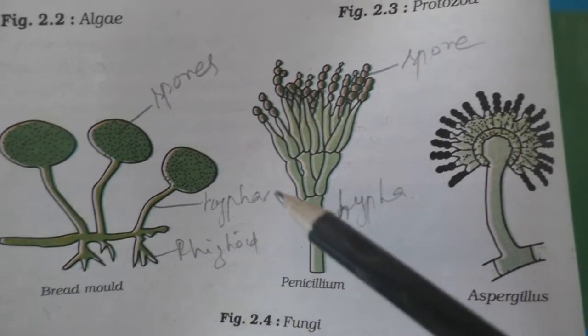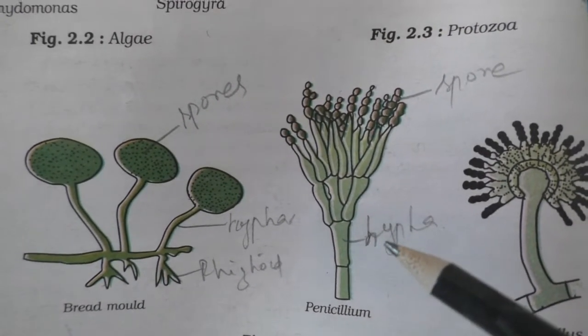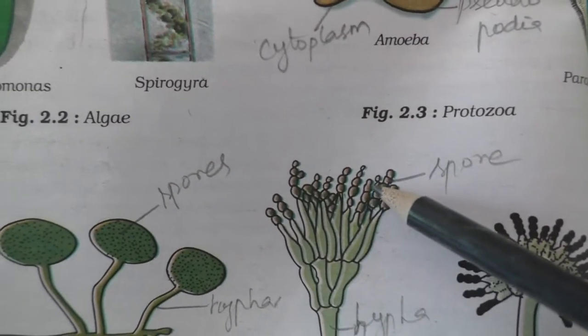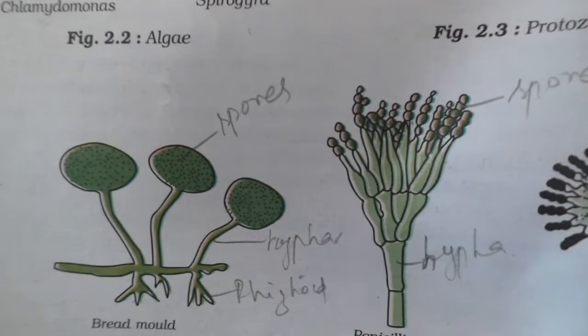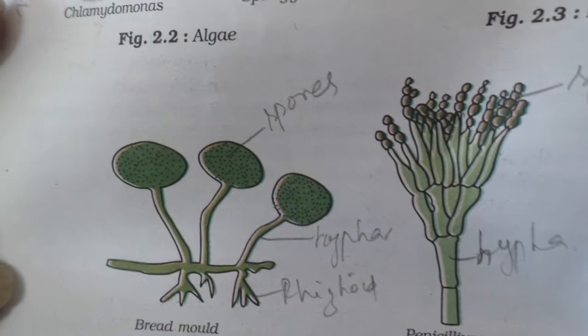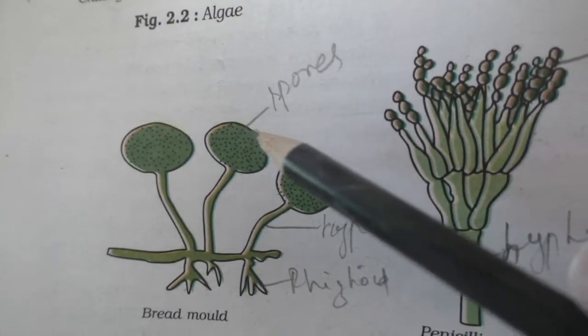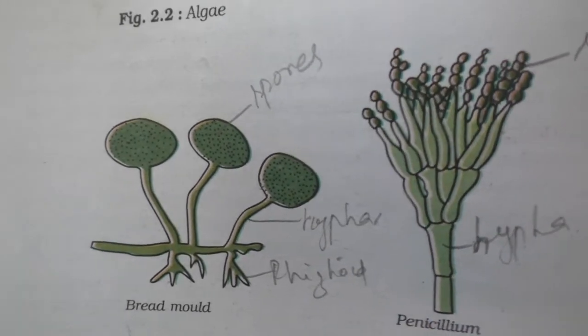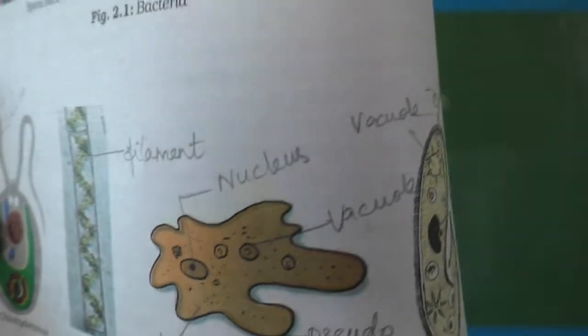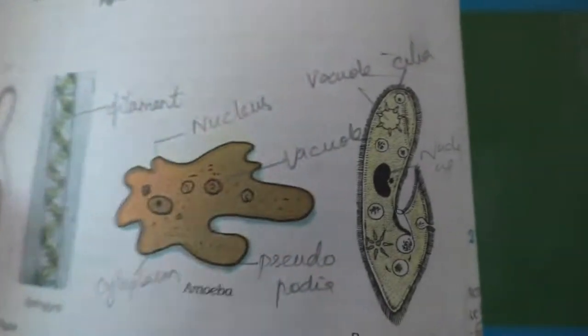And Penicillium comes under the fungi family. This is hypha, the base, and the dots are called spores. And here also rhizoid, and this base is called hyphae, and here also spores, rhizoid. Okay children, you have to mark parts like this.